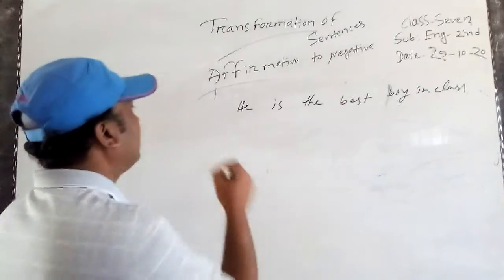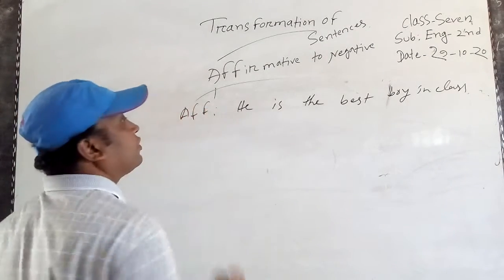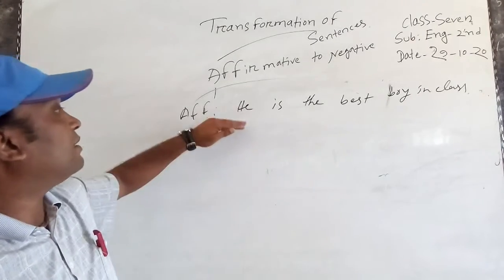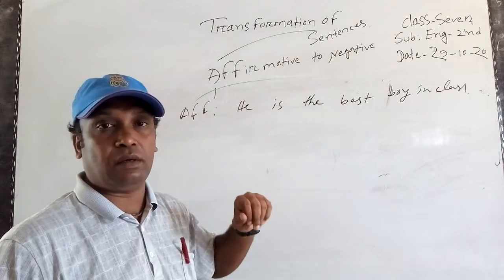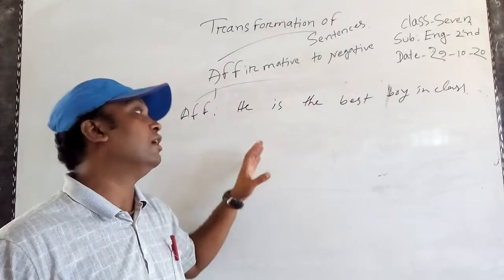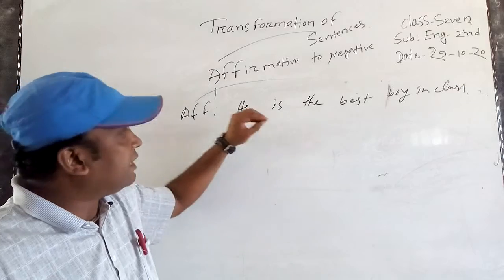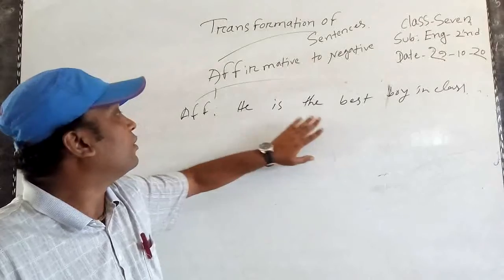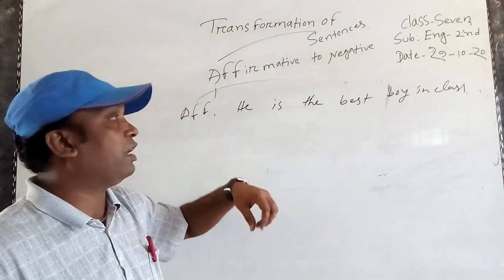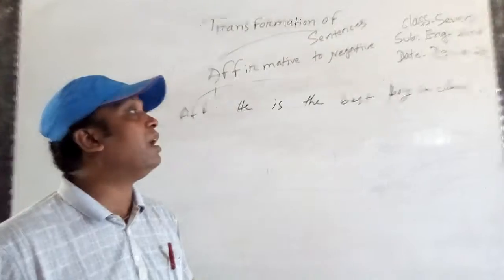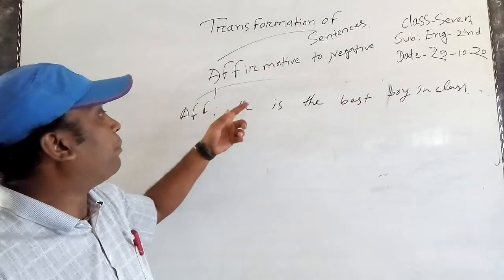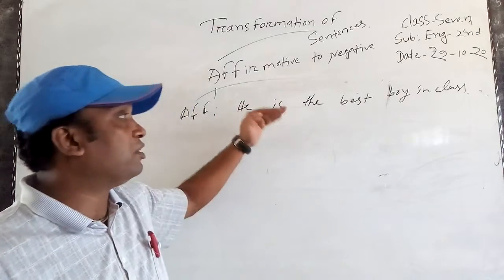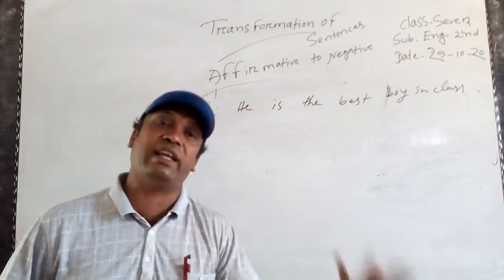Do you know what kind of sentence this is? It is positive, it is superlative degree. If you find such sentences in your exam, and you want to transfer superlative to positive, this sentence will be negative.